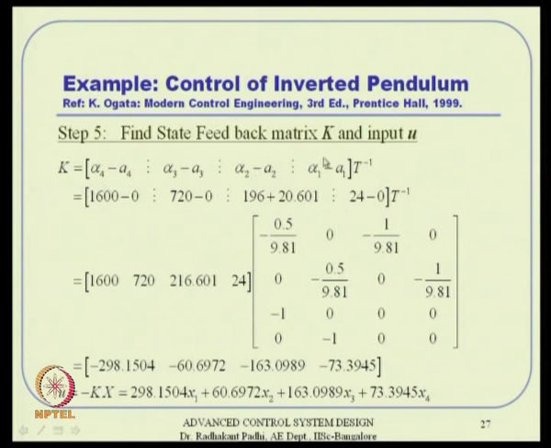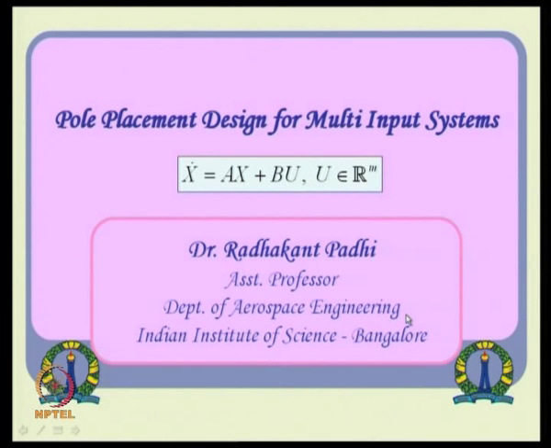So, then find the state feedback gain matrix which is directly available. This is the row vector times T inverse. T inverse we have already computed, this row is available now. So, just compute it and then u equal to minus kx, this is what it is actually. So, this is all about some example and all that with single input system.